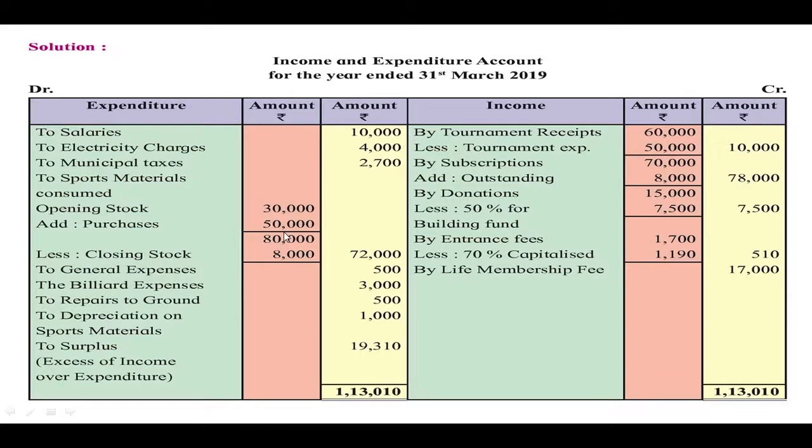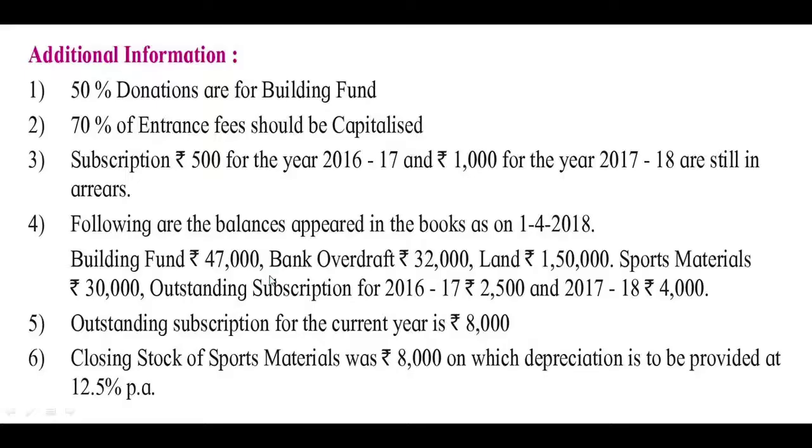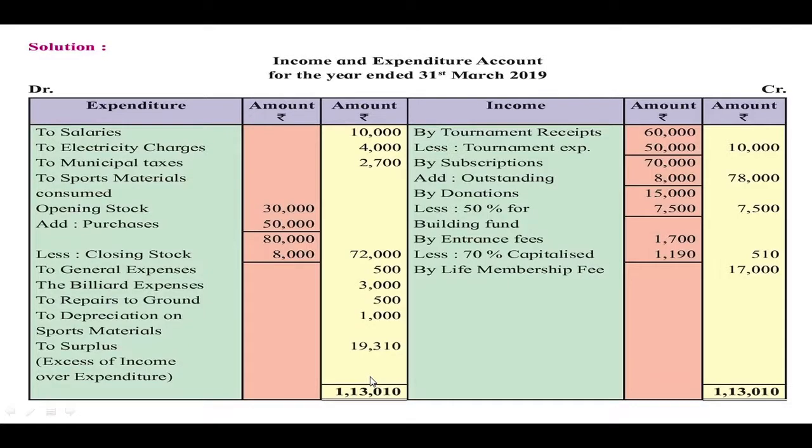So the total stock is rupees 80,000. From that we have to subtract the closing stock which is given as per the last point. Closing stock of sports material is 8,000. So that we have to subtract. So outer column 72,000 is recorded.